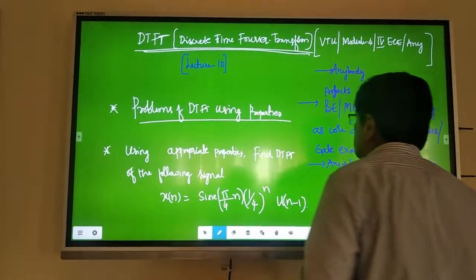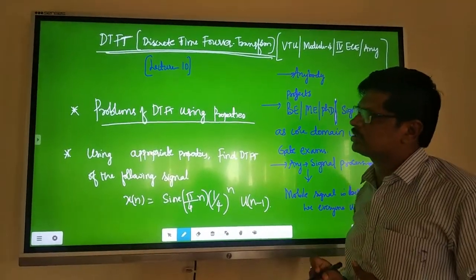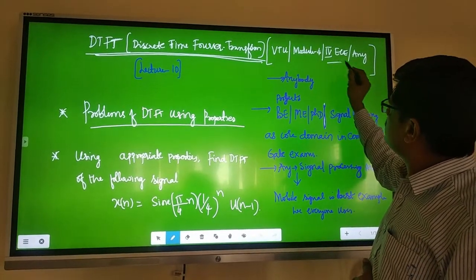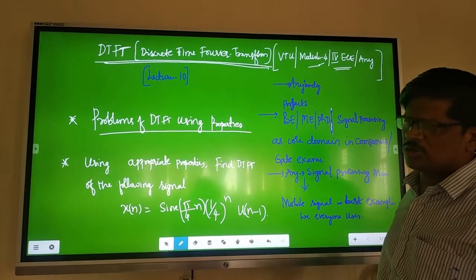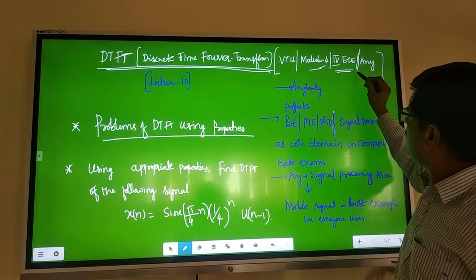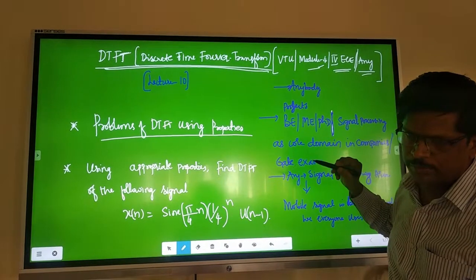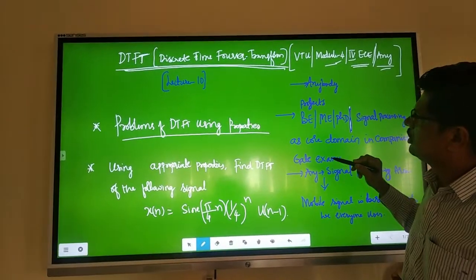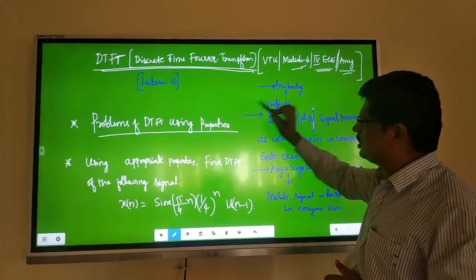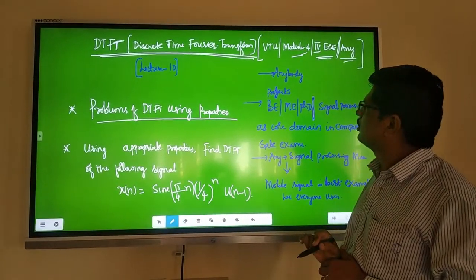This topic comes under the VTU syllabus for 4th semester EC students under module 4. It can also be studied by students of other branches, for example TC students, electrical students and IT students, who all have signal processing subjects.